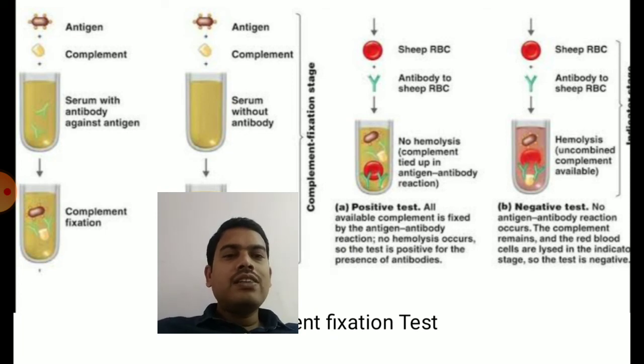Since the complement is already fixed because antibodies are present in the patient's serum, there are no complement proteins available and no hemolysis of RBC cells will occur, and the test is positive.